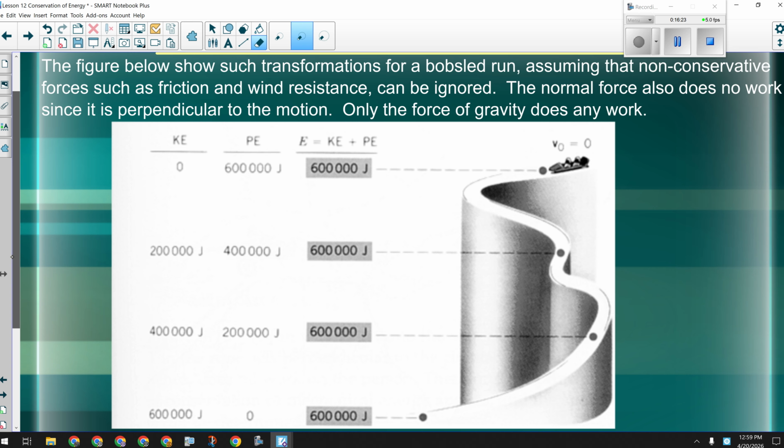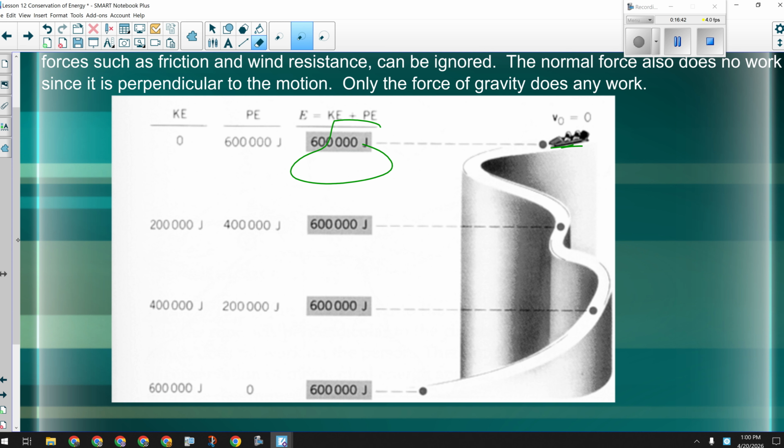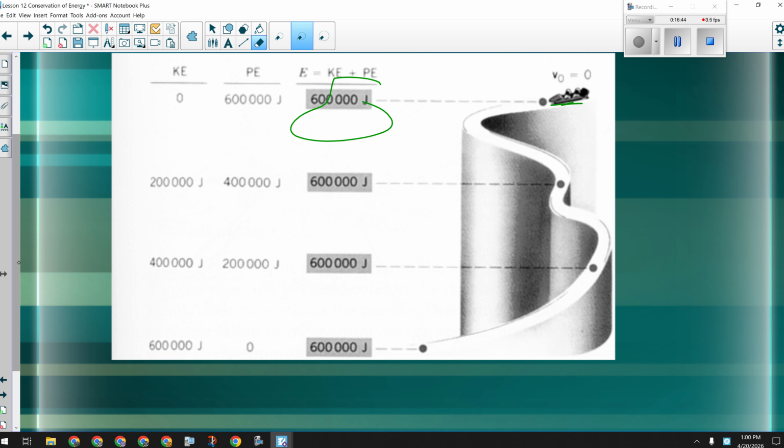Okay, so that's how we apply that to a lot of different situations. Here's what we've got to get out of this. This is a bobsled. They start up here, and in the regular bobsled they push the bobsled, so they would have an initial velocity of something. They would have 600,000 joules of mechanical energy there at the top.